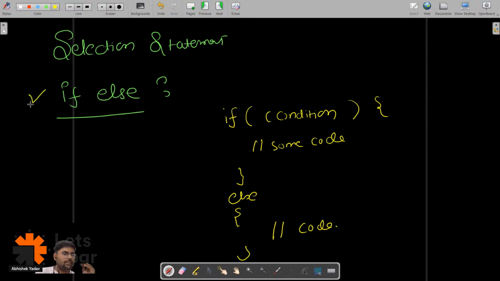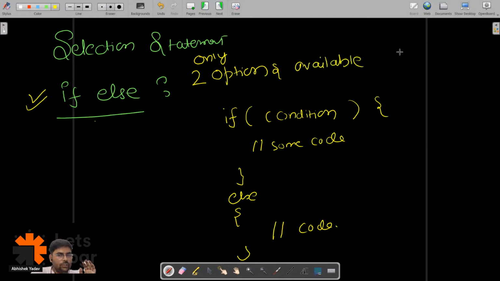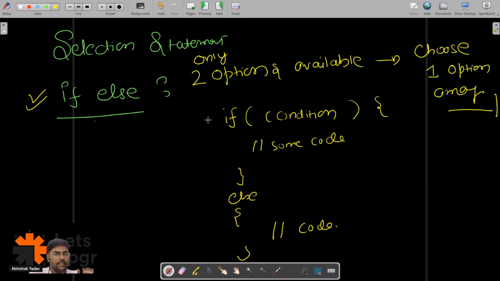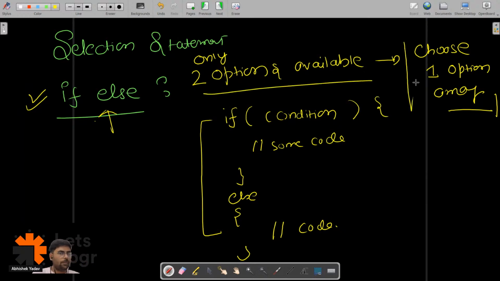But in which scenario can I use if else? Anyone? True or false, number is even or odd. Okay, if we want to check a condition, yes, everyone is correct, but the main focus point is what? If you have only two options available, and you have to choose only one option among them, then you can go with the if else selection statement.